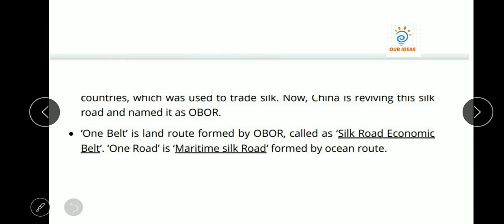And one belt is the land route formed by OBOR, called the Silk Road Economic Belt. So there are two parts of OBOR. First is the land road, which connects rail lines and roads, and the second is maritime, which is used for shipping. So the land route is known as the Silk Road Economic Belt. You should remember that. And the second, one road, is known as the maritime Silk Road. We can divide the name into two parts. One belt is the road or railway track, known as the Silk Road Economic Belt, and one road is the maritime Silk Road.